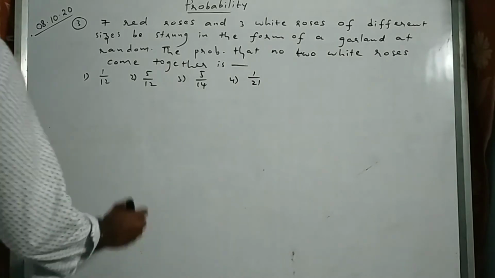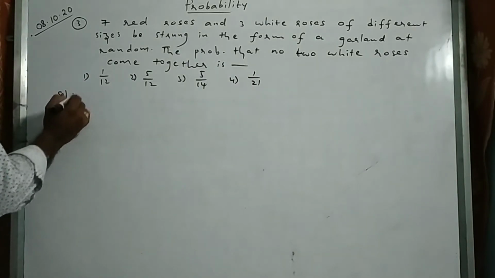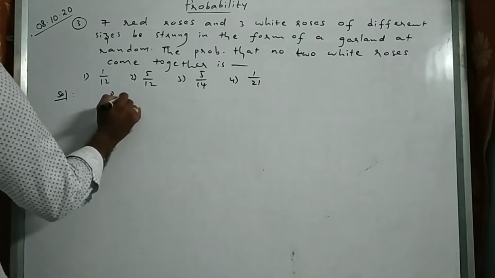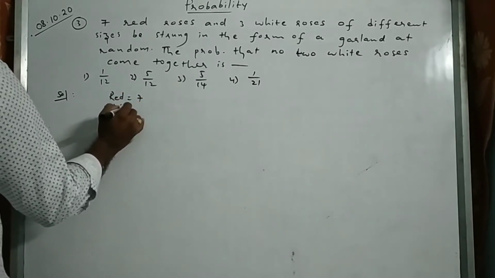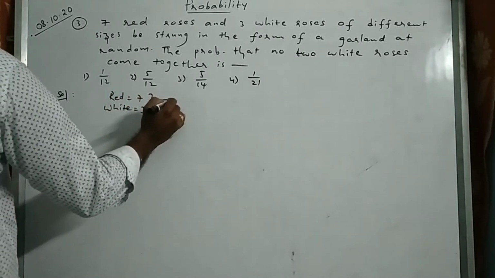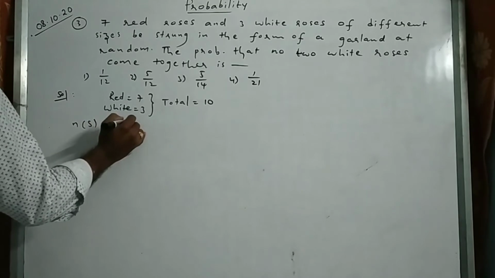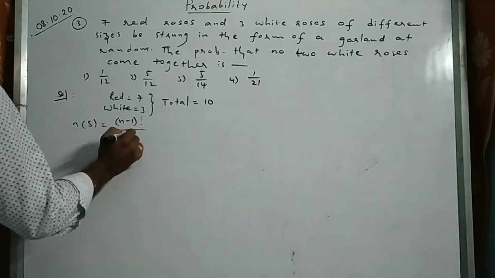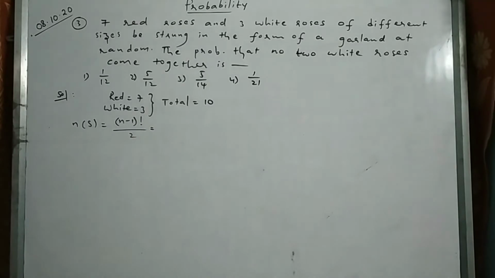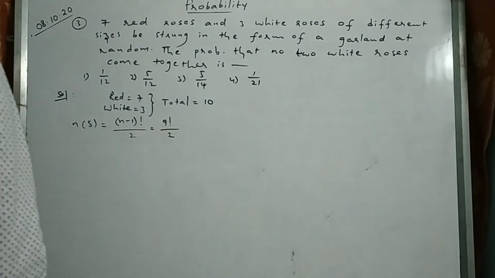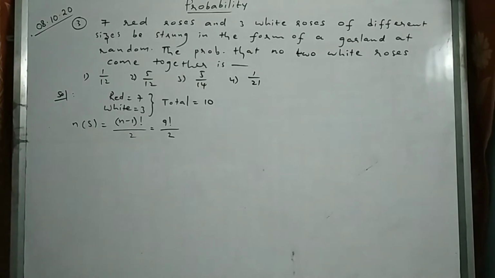So here it is like a circular permutation. 7 red roses and 3 white roses. So red we have 7 and white we have 3, total 10. Okay. So n of S equal to, how can we arrange this? (n minus 1) factorial by 2, right? Total number of arrangements that can be made by using 10 is 9 factorial by 2. This you leave it like this. Now, probability that no 2 white roses come together. First I will arrange all the red roses.